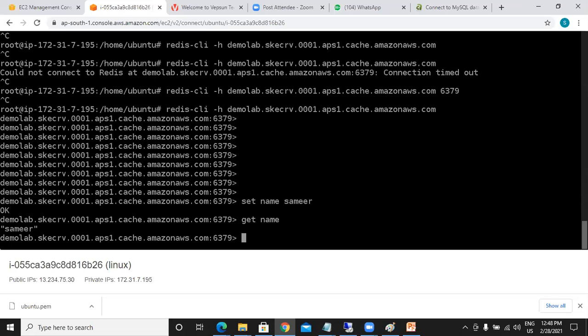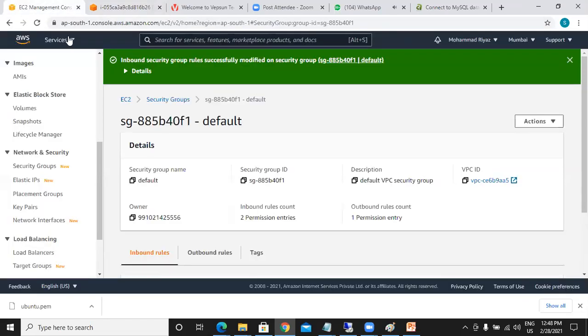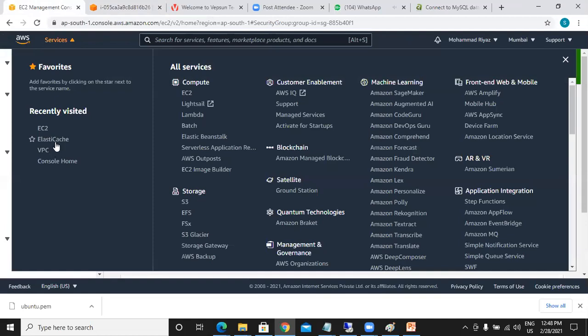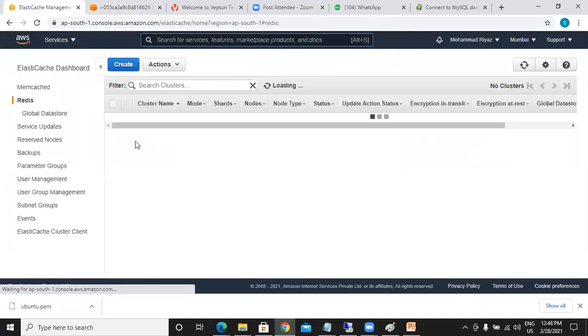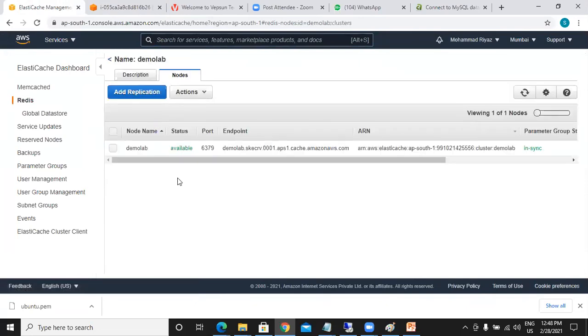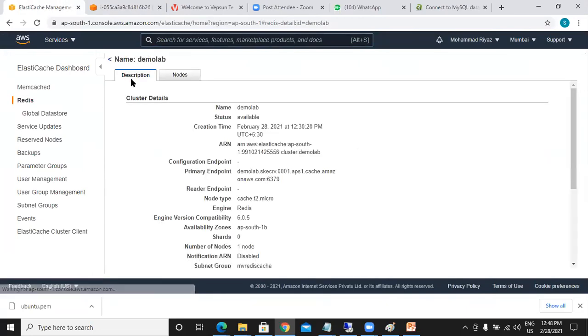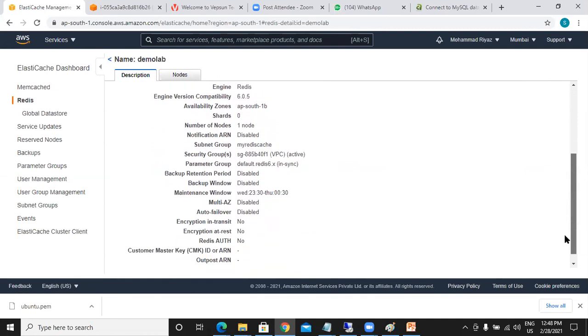The only problem was, if you go to the services, to this ElastiCache, we need to define the Redis cache details. That was not there. Here the Redis cache was there, but for this security group, we didn't allow the rule, the default one at the time of creation. Can you see this?